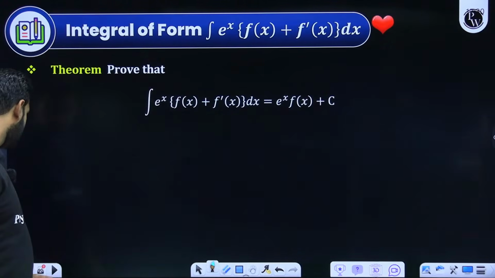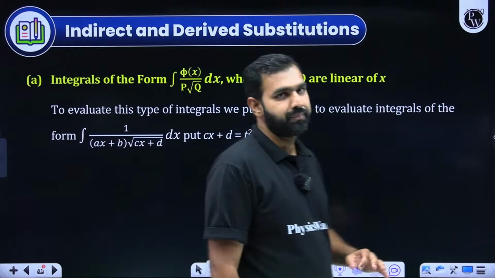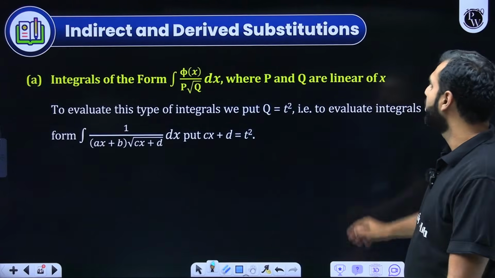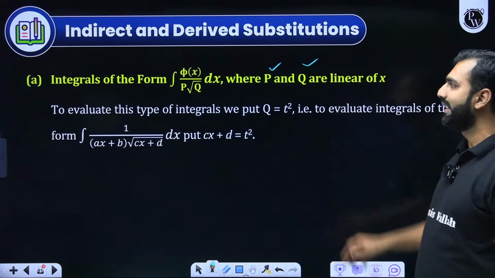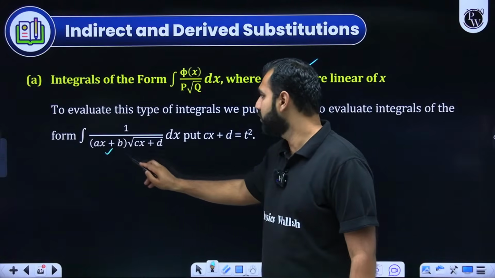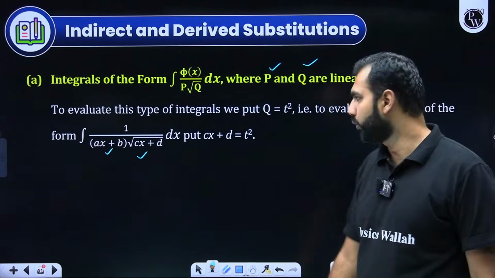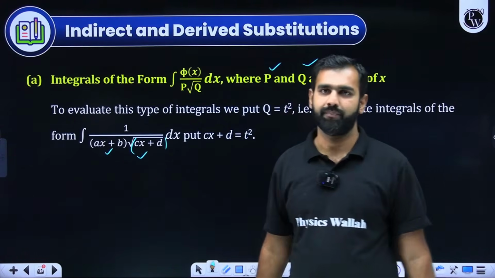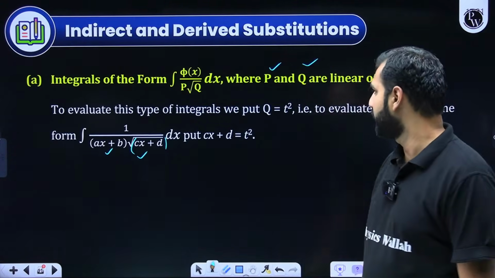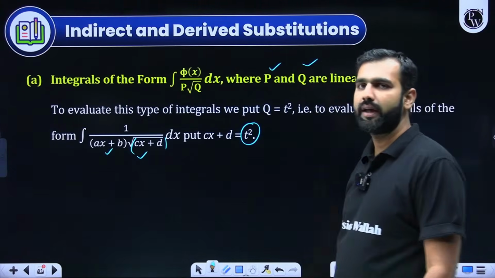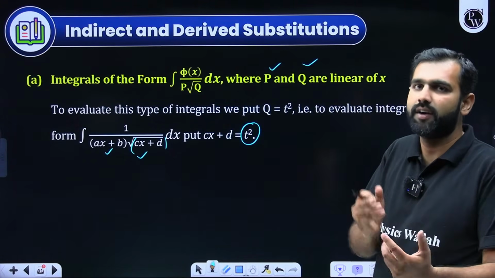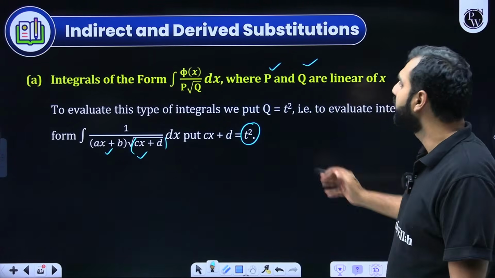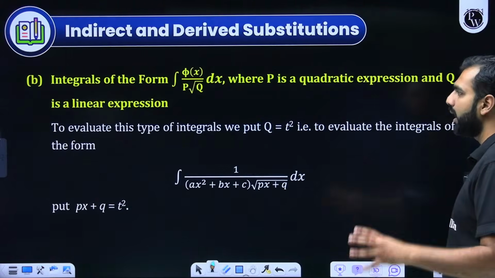Now from here, when I go ahead, what do we see next? Here, let's say I'm given psi x upon p root q, where p and q are linear, which means this ax plus b into under root cx plus d. How do we do it? Always remember this part which is inside the under root sign, this linear expression cx plus d, just substitute it by t square. The entire expression gets converted into an expression of t, and there you know how to integrate it. You have already learned to deal with that. I'm just discussing the approaches here.